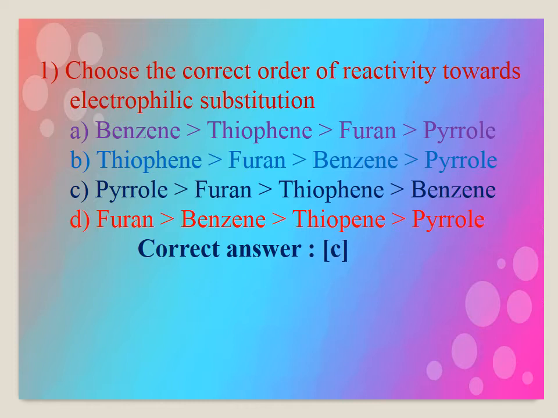Question number 1. Choose the correct order of reactivity towards the electrophilic substitution. The correct answer is C. Pyrrole is greater than furan, greater than thiophene, greater than benzene. In pyrrole, the presence of the nitrogen atom increases the reactivity towards electrophilic substitution. And then oxygen, and the least reactive one is thiophene. The correct answer for this question is C.